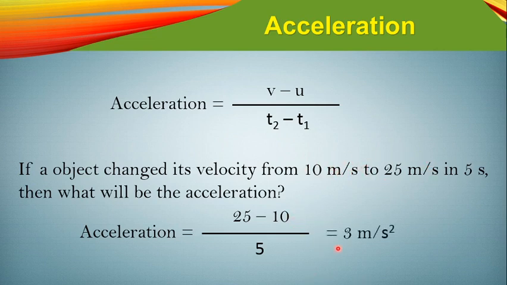So the value would be 3 meter per second square. This is the unit, we will explain it later also, don't worry. And this is the value we can see here, this is 3. We are getting the acceleration. Okay, this 3 is the acceleration of this body.